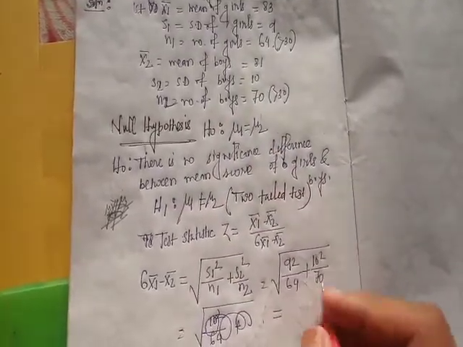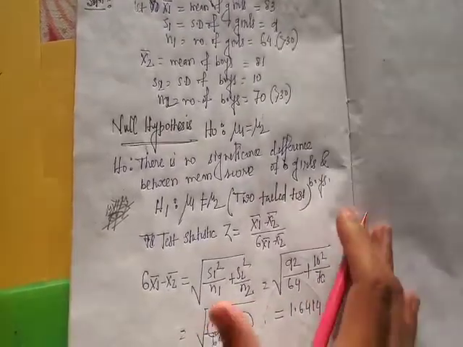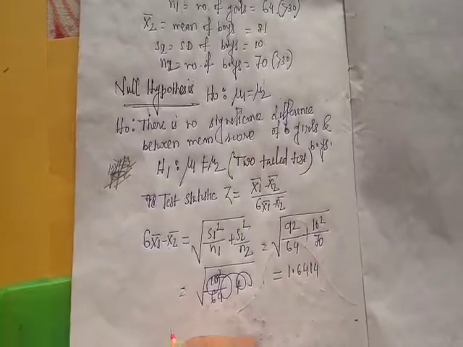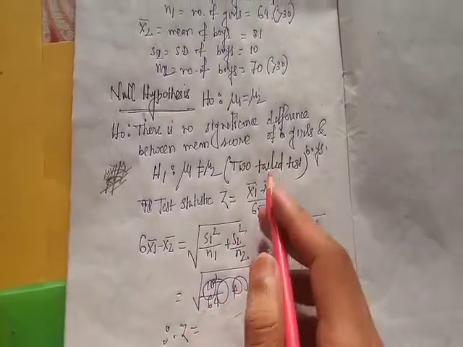After calculation we get 1.6414. Okay, hence therefore the value of Z.